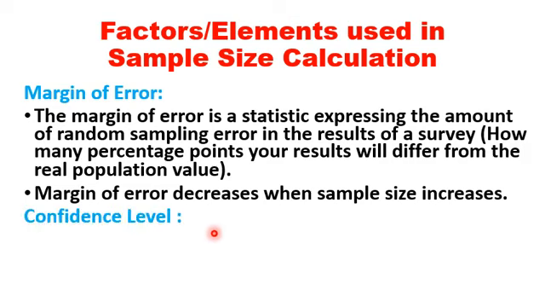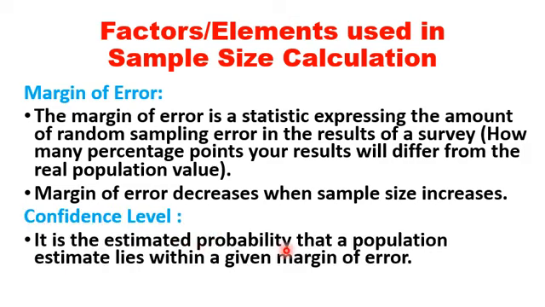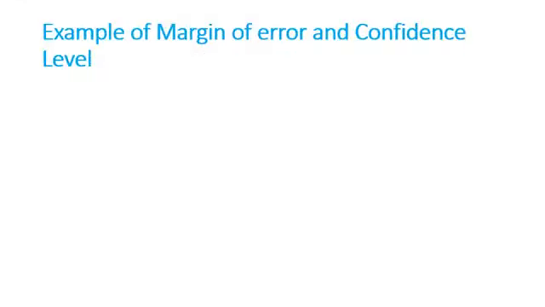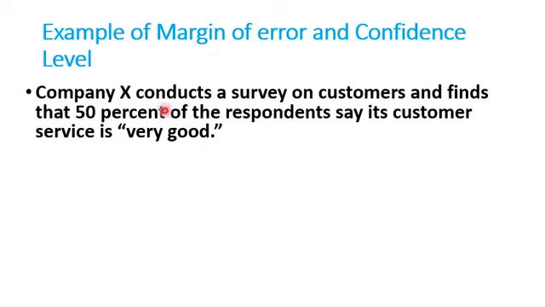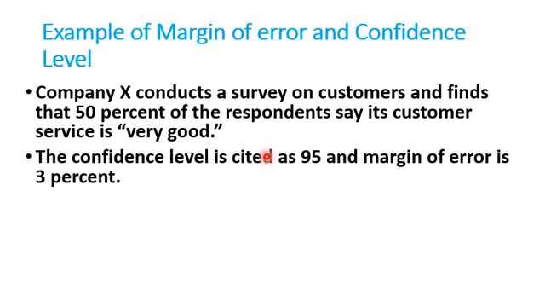The next one is the confidence level. It is the estimated probability that a population estimate lies within a given margin of error. An example of margin of error and confidence level. Company X conducts a survey on customers and finds that 50% of the respondents say its customer service is very good. The confidence level is cited as 95 and margin of error is 3%.